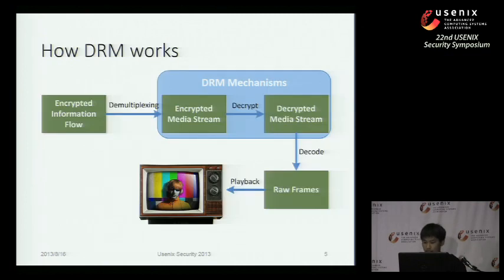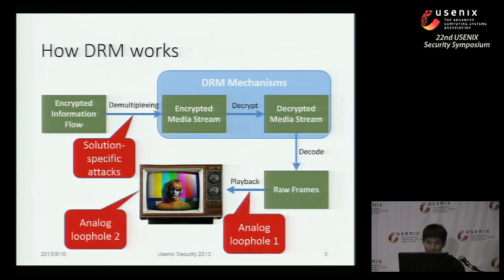As shown just now, DeCSS and other solutions replace the actual client completely and carry out the attack at the demultiplexing part. And the analog loophole could happen either after the television or before the television in the playback process. However, there is a very big block that is not attacked. We name it DRM mechanisms. That's really what we did in our prototype, which is called Movie Stealer. We try to find the decrypted stream and dump it.